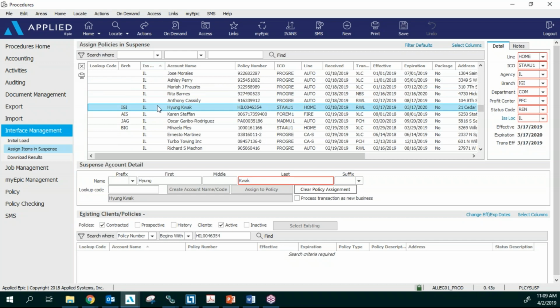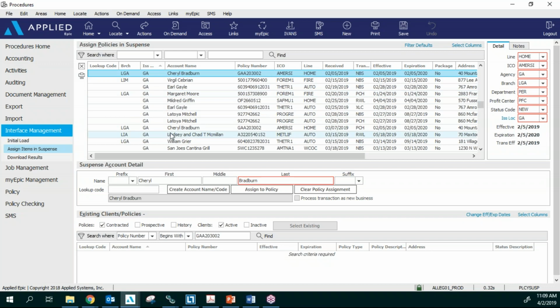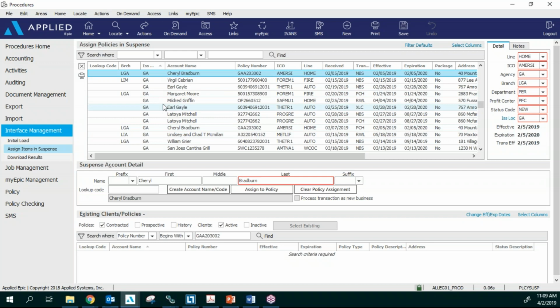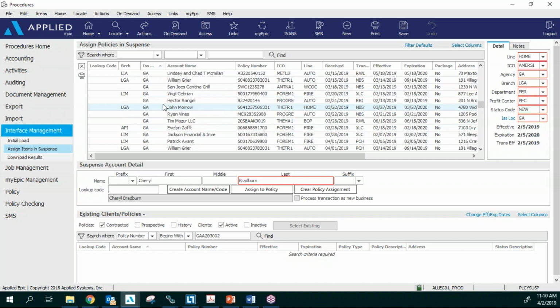So we can come in here and we can search by state. And then you can come in here and find your clients. I recommend coming in and searching by your state at least once a month, and just scroll through and look and see if there are any of yours.